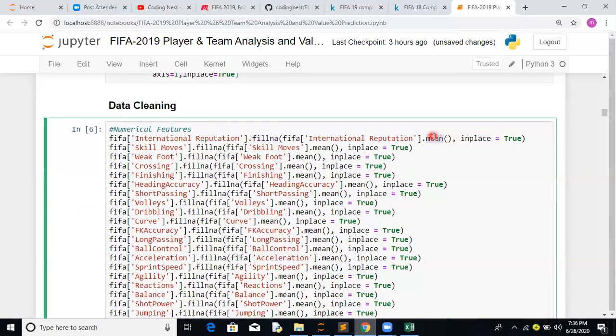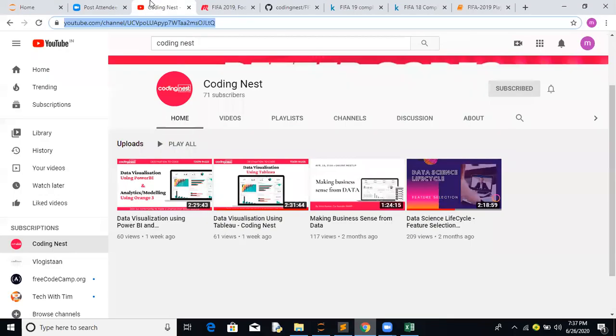Sometimes, if we do that analysis, we can do a lot of analysis. Normally we fill using a median value, sometimes a standard deviation value, sometimes we see what the outliers are and fill with a particular value. So there are a lot of ways to do the numerical data cleaning part. If somebody wants to go for it, there is a video available on the data science life cycle, the feature selection part of it.